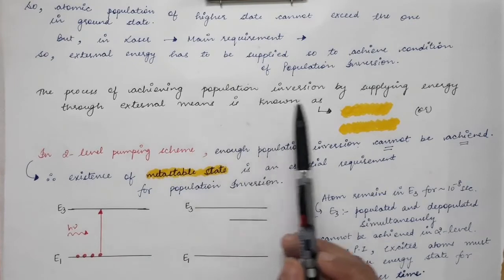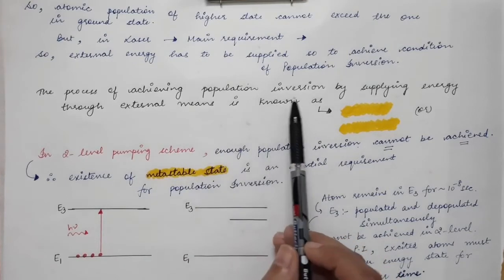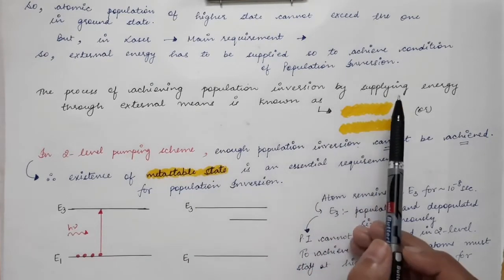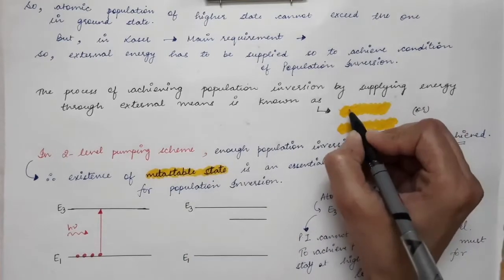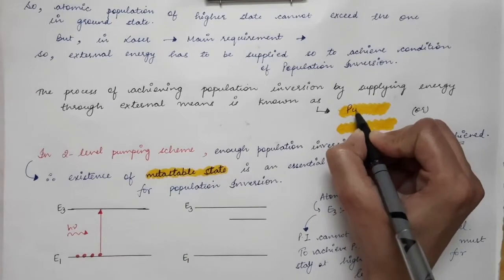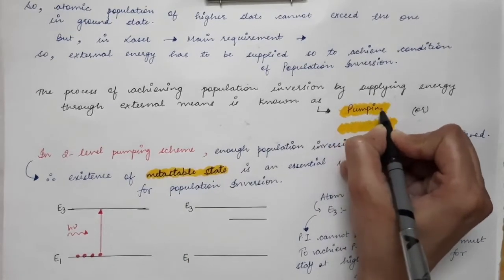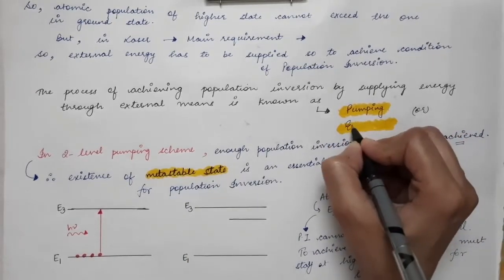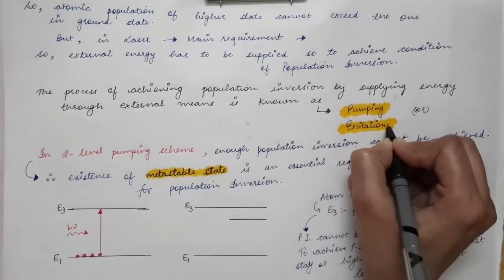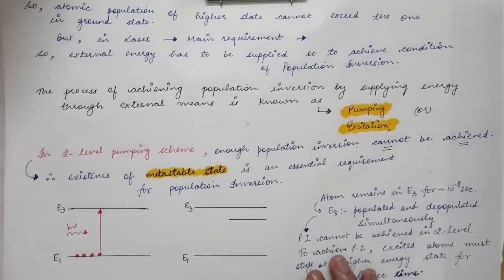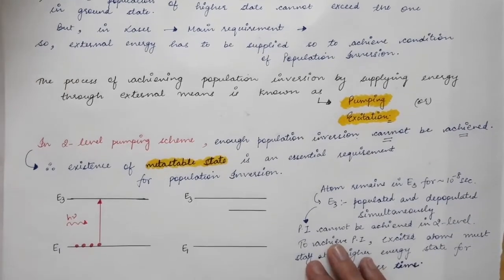This process in which we achieve population inversion by supplying energy through external means is known as pumping, or it is also called excitation.